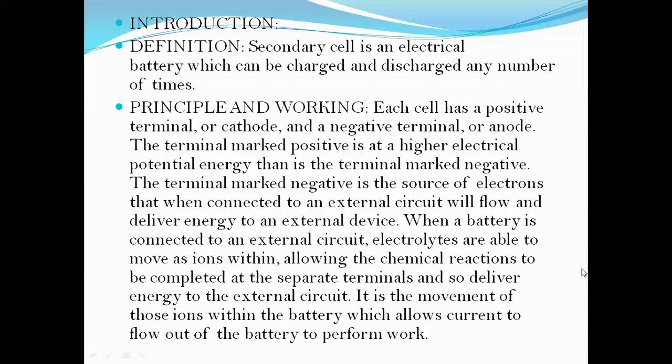Coming to the secondary cells, there are two types of classifications in batteries. One is primary and the second is secondary cells. I want to discuss secondary cells, but let's go through the primary cell definition once. Primary cells are batteries which are used once and discarded, as the electrode materials are irreversibly changed during the discharge. One common example of a primary cell is the alkaline battery, used for flashlights and other portable electronic devices.